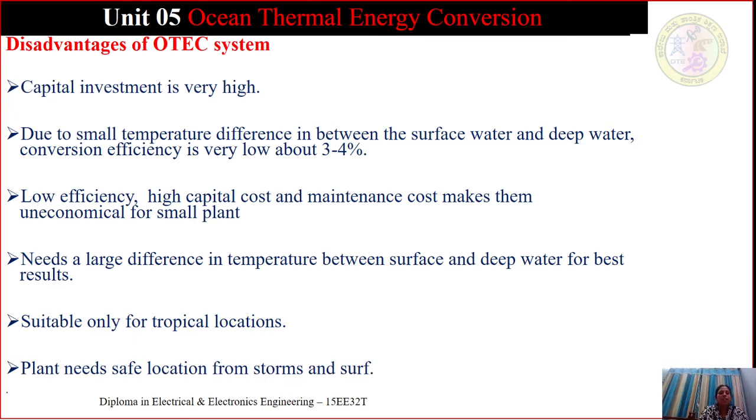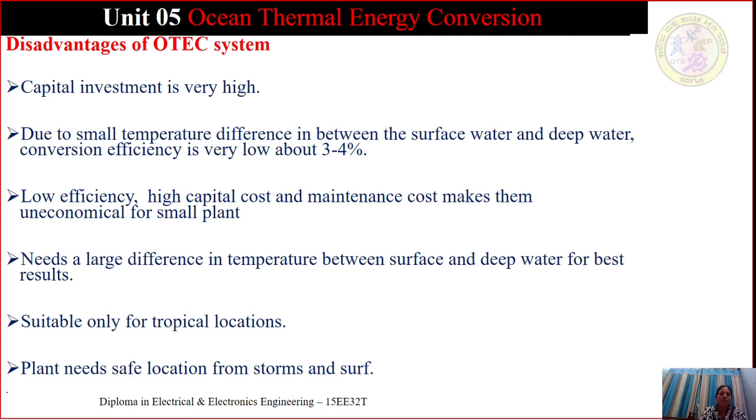Plants need safe location from storms and surf. You must have heard of cyclones. When such things happen in the oceans, it needs a safe location. So we have to predict the safe location for the plant from the storms and surf.